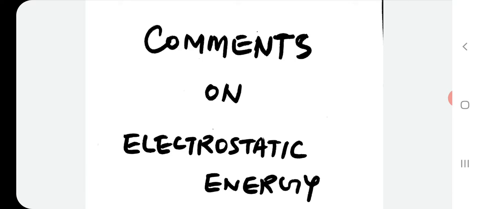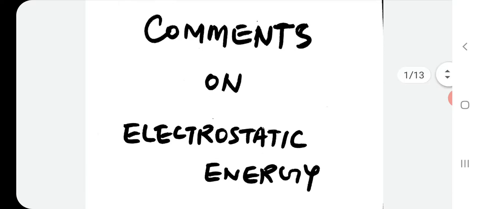So the work done, which is stored as energy, which is the electrostatic energy for point charge distributions and continuous charge distributions, were seen. Now we make a few comments on this expression or on this work done or electrostatic energy.